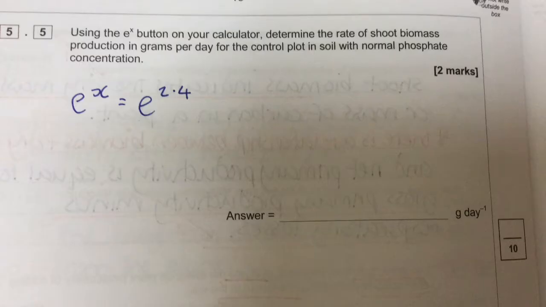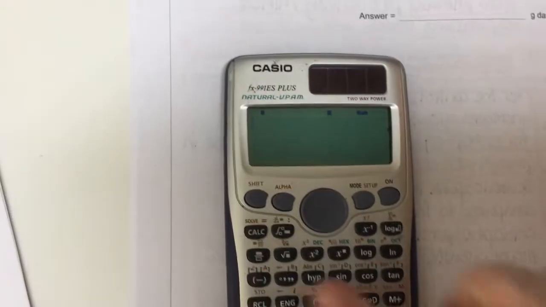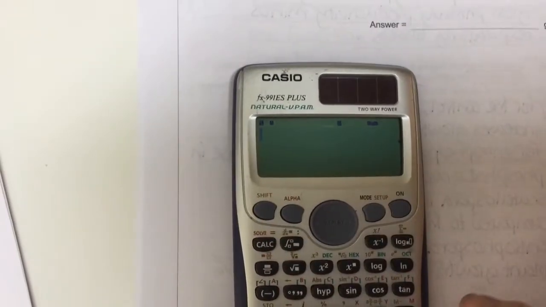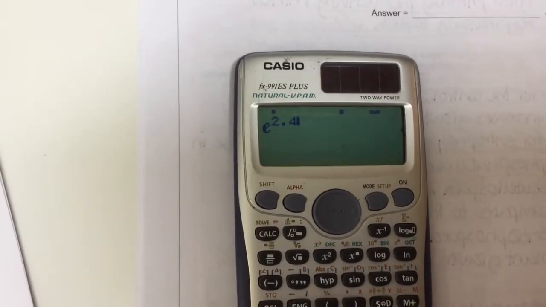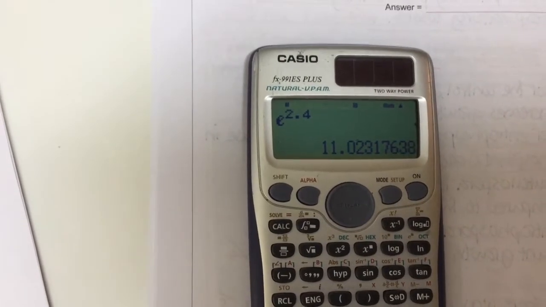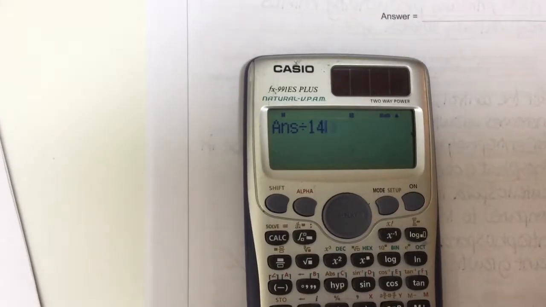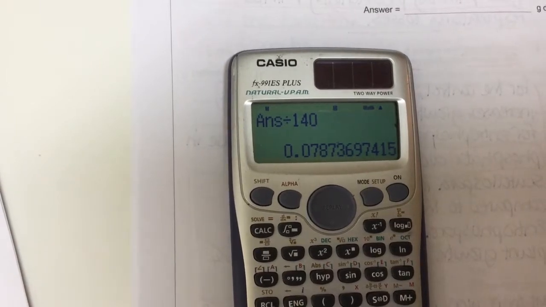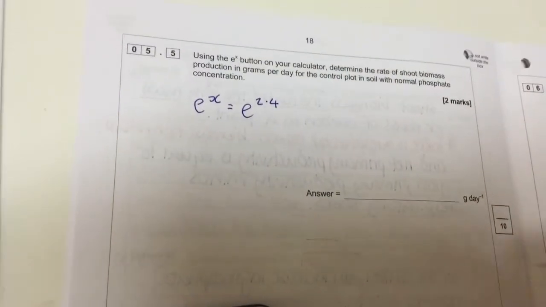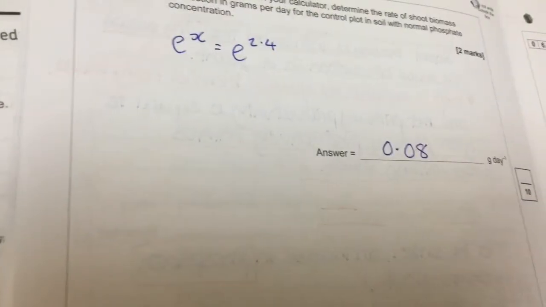So when I read off my graph, I get roughly about 2.4. So I'm going to stick that in the calculator, e to the 2.4, and then it gives me my answer, but I need to know it per day. That was for the whole 20 weeks. Well, clearly 20 times 7 is 140. So I'm then going to get that number and I'm going to divide it by 140. And that gives me my answer if I round up to 0.08. And according to the mark scheme, a range was accepted there, anything from 0.07 to 0.09.